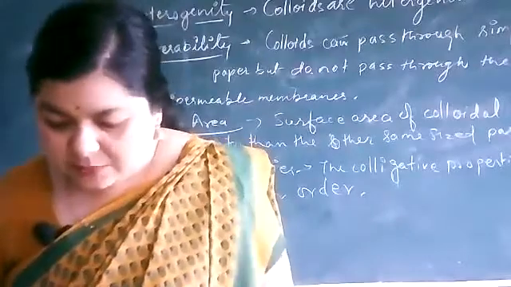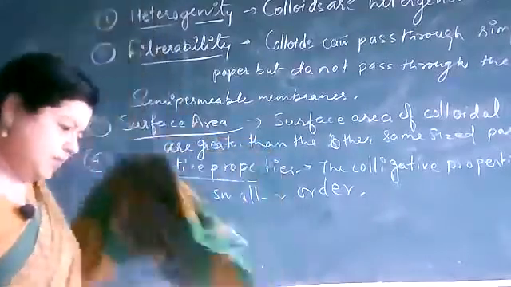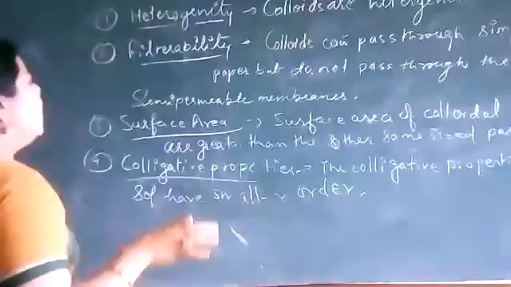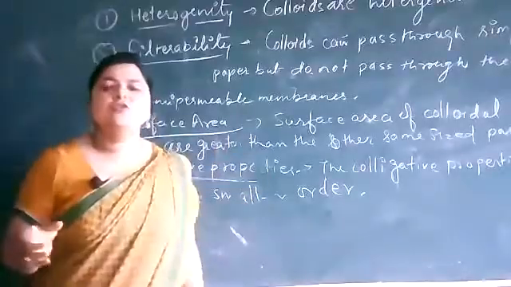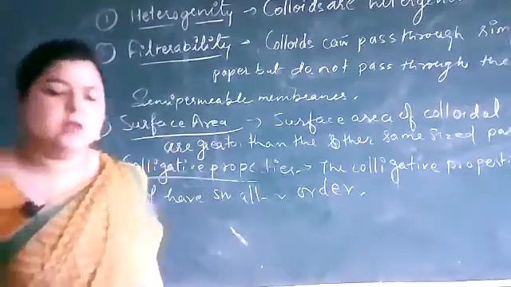Smaller order means that these colloidal solutions have lesser values in comparison to true solutions and suspensions.